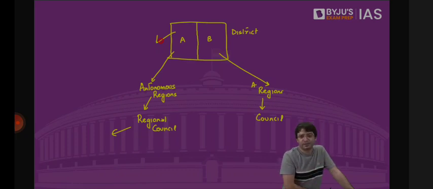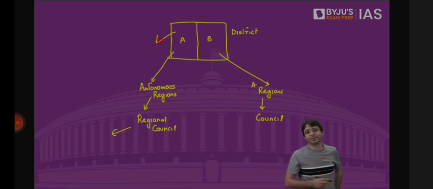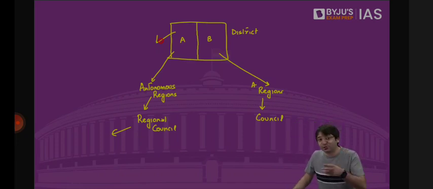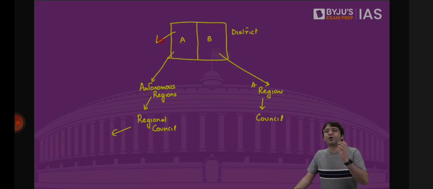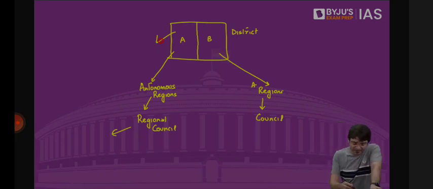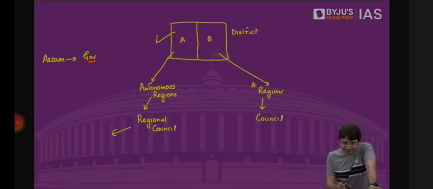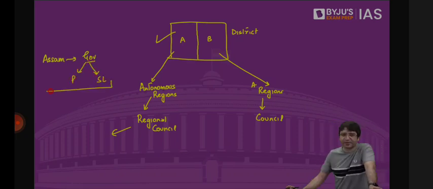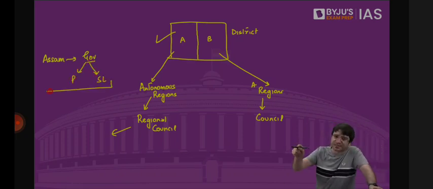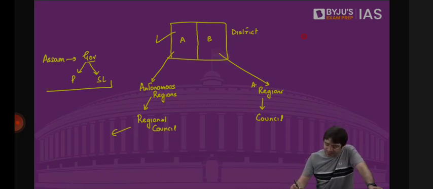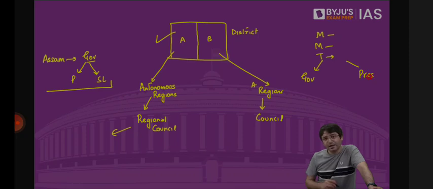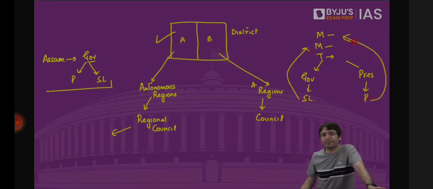That is why if you look at when a law is passed by the parliament, these laws are not automatically applied to Schedule 6 areas. We say that this law is not automatically applicable to the Schedule 6 areas. In case of Assam, the governor will decide whether this parliamentary law or this law passed by the state legislature will apply to the scheduled tribal areas of Assam or not. So far as Meghalaya, Mizoram and Tripura is concerned, governor and the president. Governor will decide whether a state law will be applicable to these areas or not. And president will decide whether a parliamentary law will be applicable to these states or not.